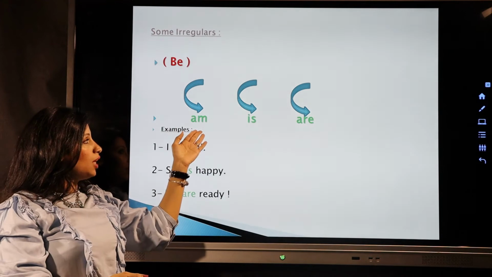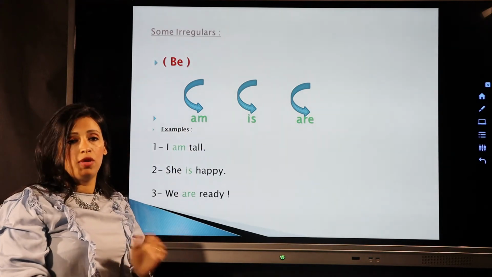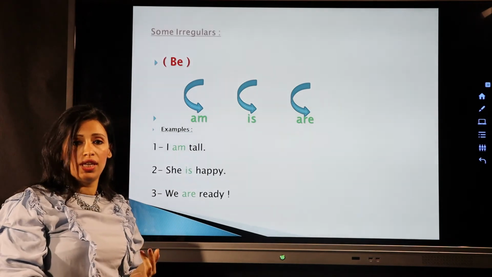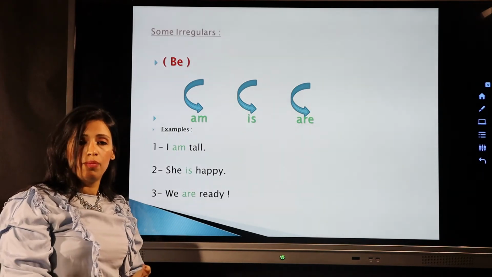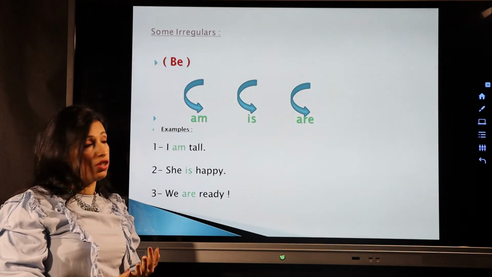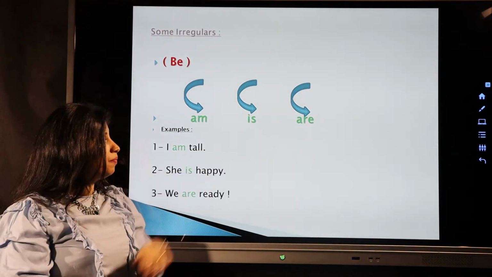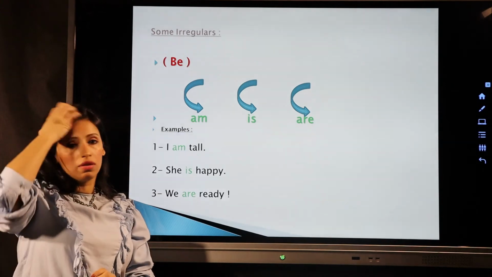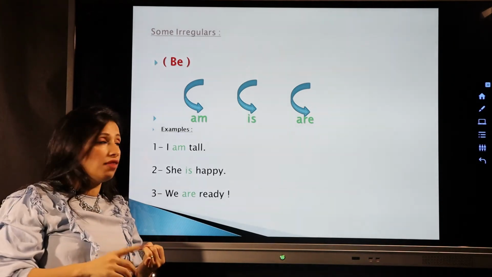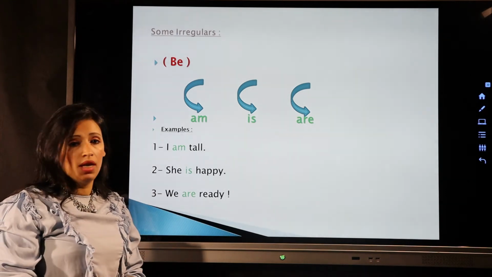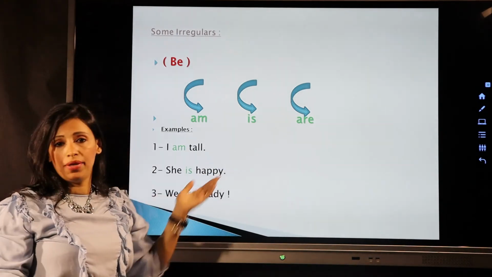Am, I put it after I. I am a girl. Is, I put it after he, she, or it. He is a boy. She is a girl. It is a cat. Okay, are, we put are after the plural, after they, we, you, and the plural. My sisters are happy.